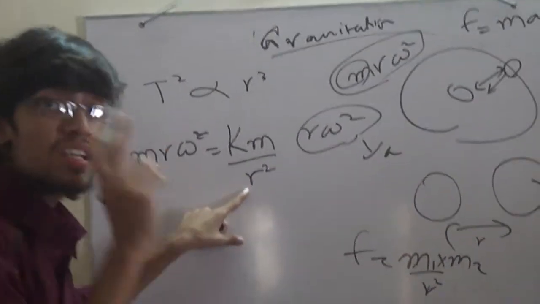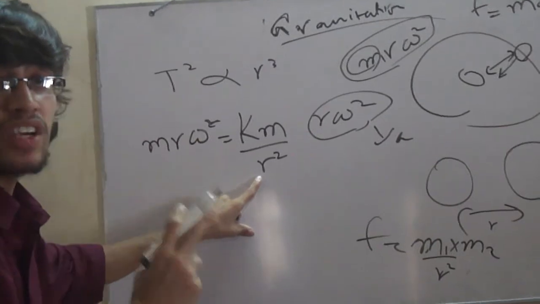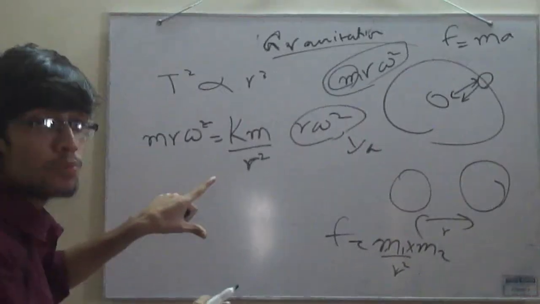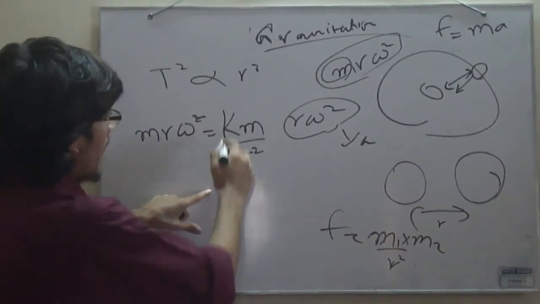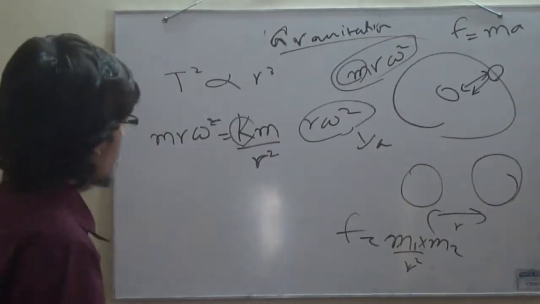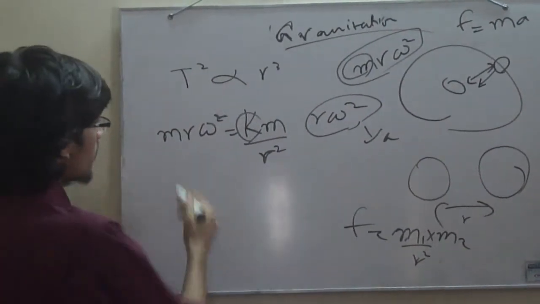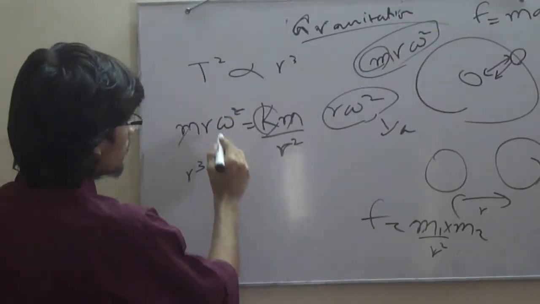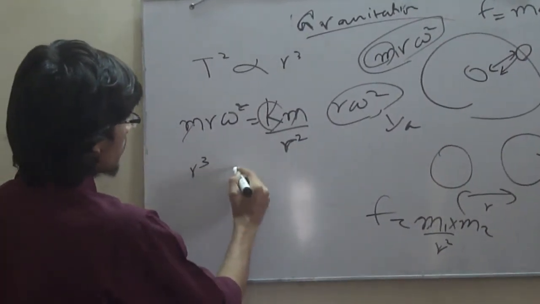Well, this is the raw form of the gravitational law. r squared is the distance between the planet and the sun, k is any arbitrary constant, and m is the mass of the planet. I'd like you to see what he did. M and m cancel. That's r cubed if r squared goes over here.